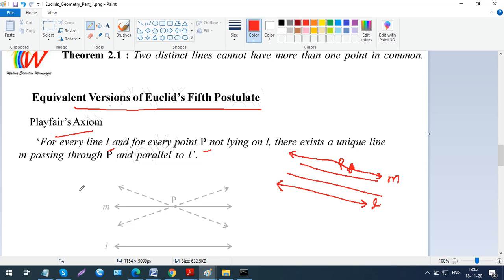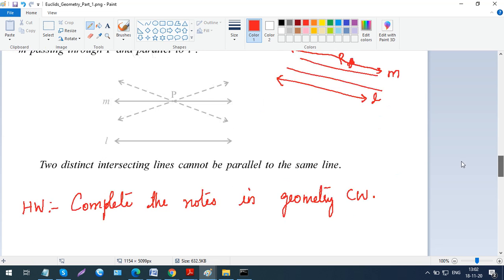And the second one says that two distinct intersecting lines cannot be parallel to the same line. Let's say there are two lines which are intersecting each other. Now these two lines both can't be parallel to the same line. If you want to draw a parallel to this line, you will draw it over here. These two will be parallel, but this will not be parallel, right? Or you can draw the line which is parallel to this other line. These two will be parallel in that case, but this will not be parallel.